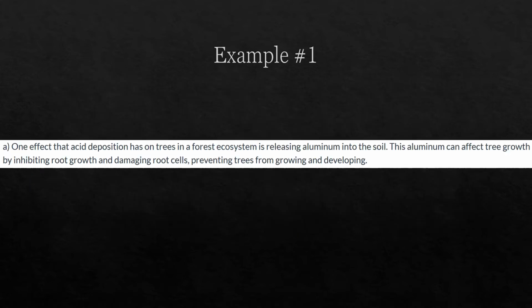Let's take a look at our students' response. One effect that acid deposition has on trees in a forest ecosystem is releasing aluminum into the soil. This aluminum can affect tree growth by inhibiting root growth and damaging root cells, preventing trees from growing and developing. Perfect answer.